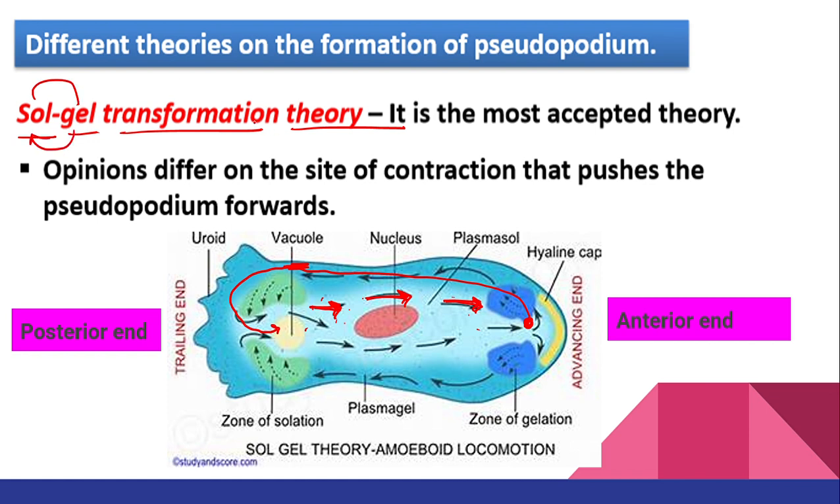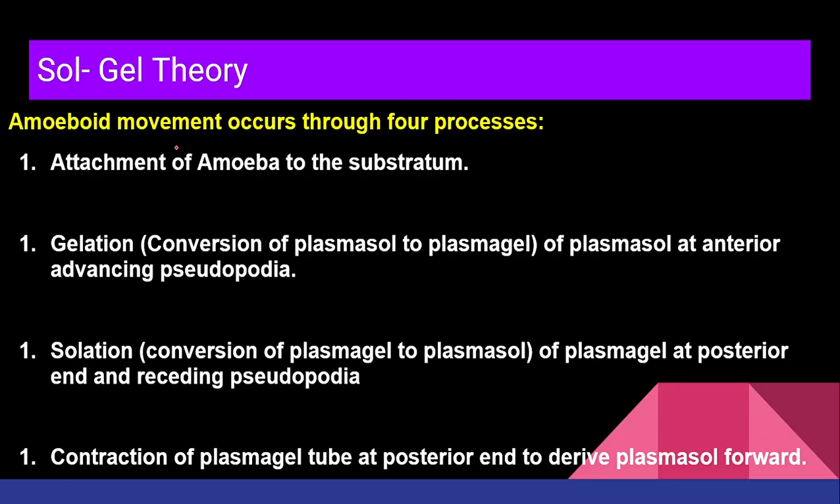That means sol to gel and gel to sol. This transformation, this conversion theory is going to help in the formation of pseudopodia, right? This is the most accepted theory. There are many theories, but you're supposed to learn about only the sol-gel transformation theory, right? Now, opinions differ on the site of contraction that pushes the pseudopodium, which I will explain in upcoming slides. Now see here class, this is 2, 3 and 4.